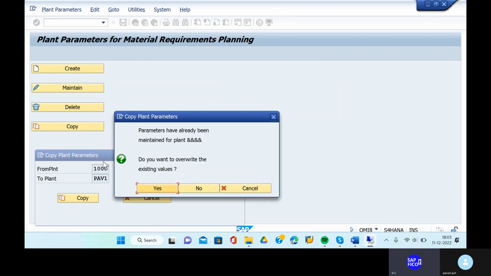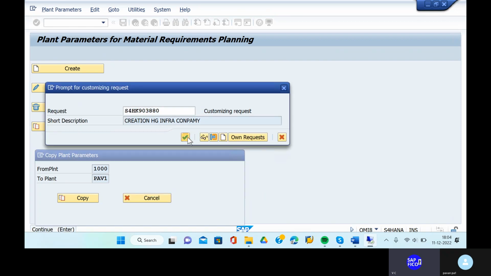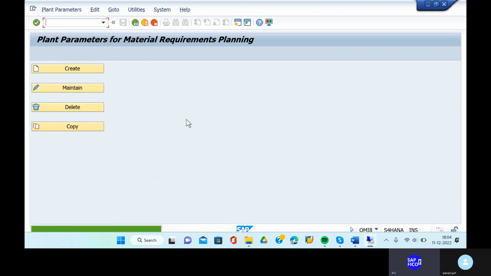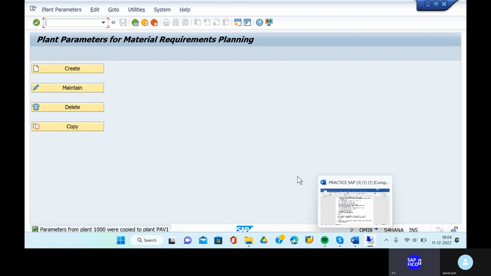Yes. Go to the continue option. Okay, plant parameters, plant 1000 were copied to the plant PAV1. See, anything you can copy, each and everything. Okay, this is the plant parameters, right? Using transaction code OMI8.